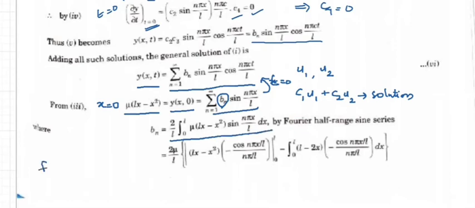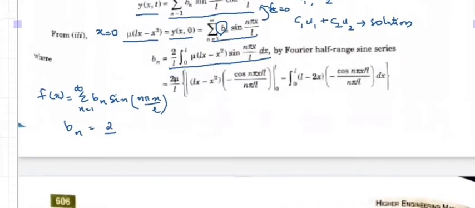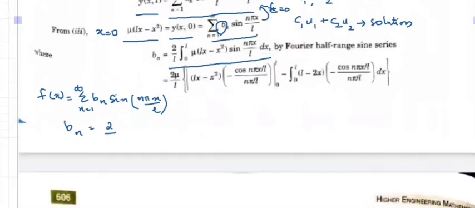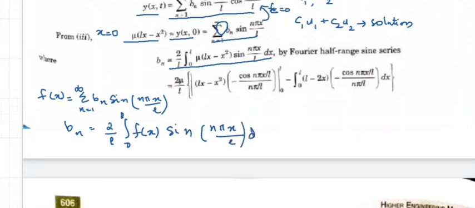That is, if you have f of x equal to the Fourier sine series, summation n equal to 1 to infinity Bn sin(n pi x by L), the coefficient Bn is given by 2 by L integral 0 to L f of x sin(n pi x by L) dx.